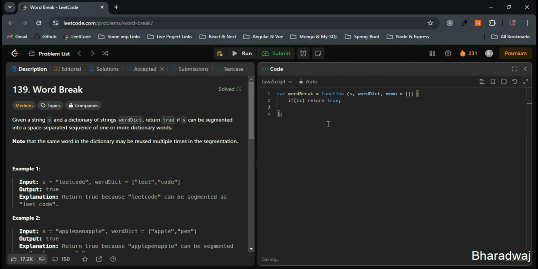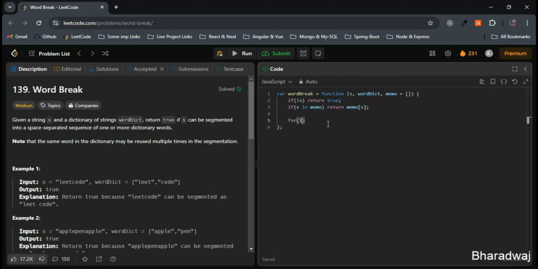Next, we'll check if the result is already computed for this substring. If the result is already computed for the substring, we will return memo of s. Just write the code, you'll understand better. If s in memo, then I will just return memo of s. Sorry, this has to be memo of s. This is fine.